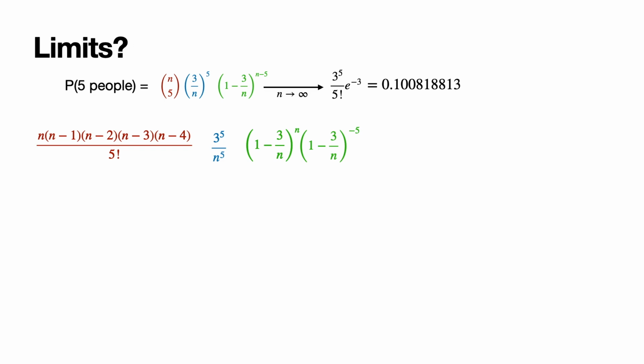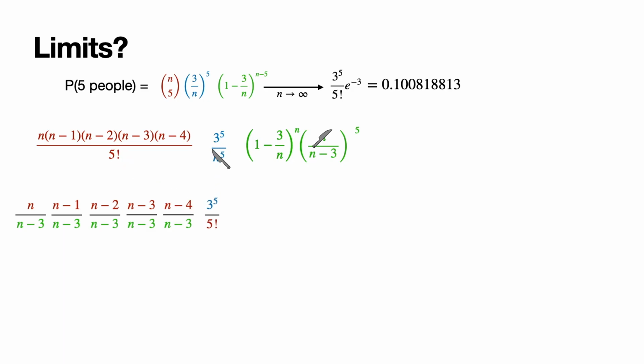Now let's break it down even more. Look at that (1 - 3/n)^(-5). That 1 - 3/n can be expressed as (n-3)/n. Now let's get rid of that pesky minus 5 exponent, because that's the same as (n/(n-3))^5. Now we have an n^5 on the bottom and an n^5 on the top, so they get cancelled. Now let's look again at the red part: n times (n-1), (n-2), (n-3), (n-4). We're going to divide them by these 5 (n-3)'s over here. The blue 3^5 stays the same, the red 5 factorial stays the same, and what remains here is (1 - 3/n)^n.